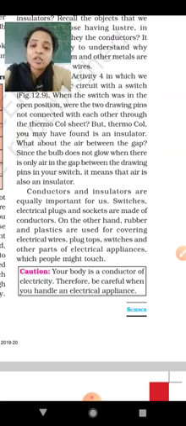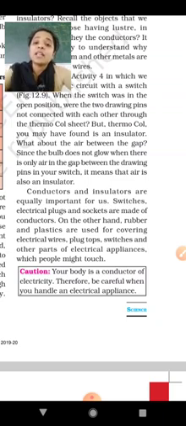Conductors and insulators are equally important for us. The switches, electrical plugs and sockets are made up of conductors. On the other hand, rubbers and plastics are used for covering the electric wire, plug tops, switches and other parts of the electrical appliances which people might touch.